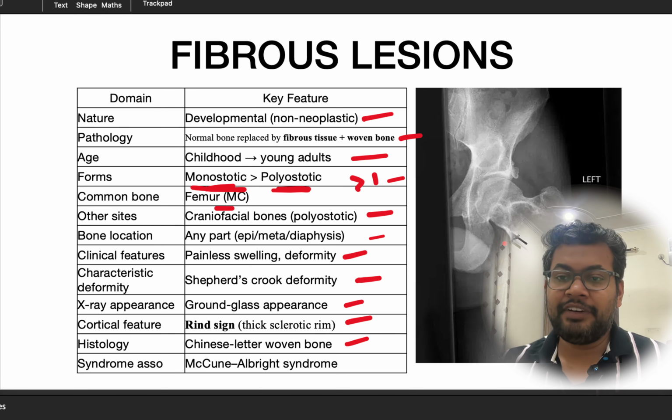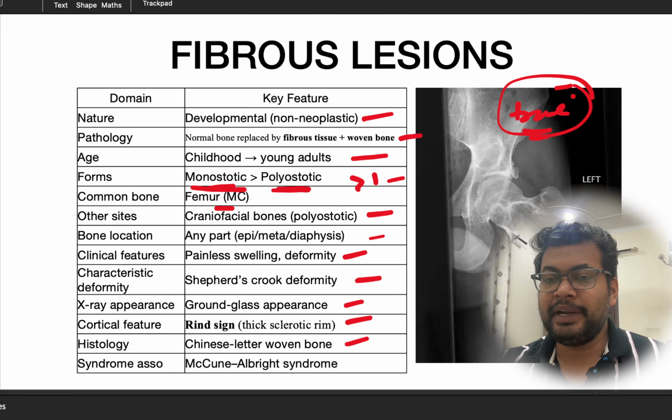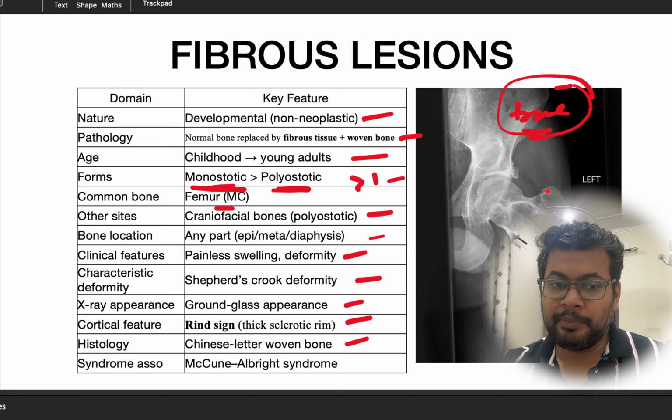So the patient is having a fibrous dysplasia because this is not a true tumor, and so we do not intervene if the patient is asymptomatic. We just observe. If patient is symptomatic, then we may have to fix it with the plate or rod.